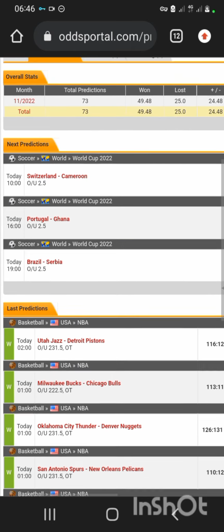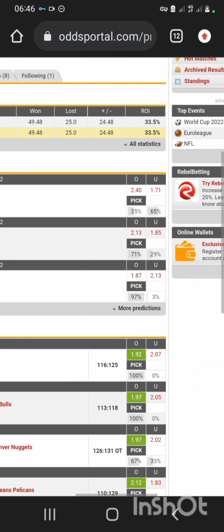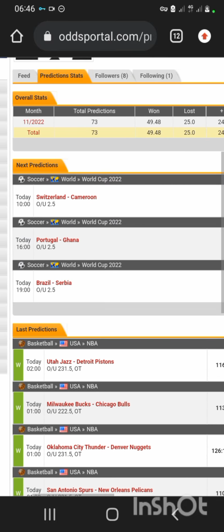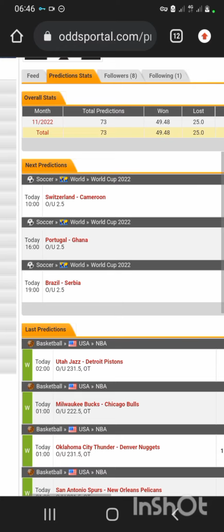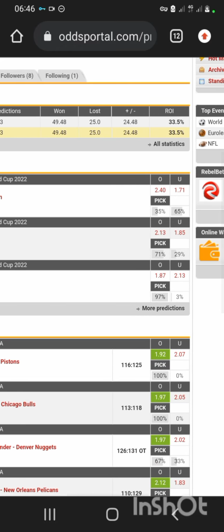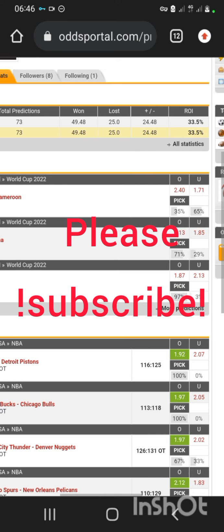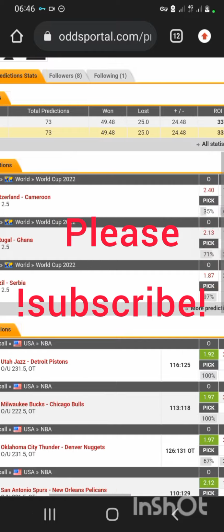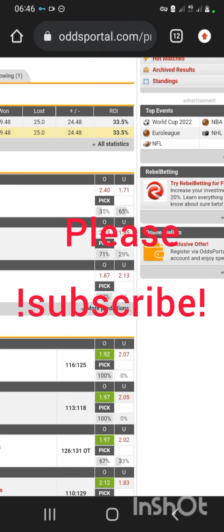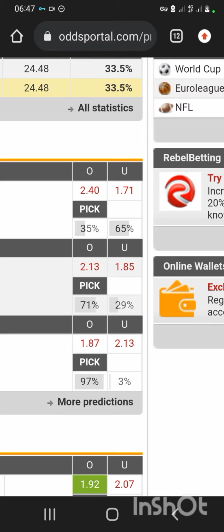So today they have made another prediction, and this is Cameroon, Switzerland. They've predicted it over 2.5. Portugal, Ghana, they've also said over 2.5. And one good thing is when you look at the percentage here, you will see, now look at this Switzerland, Cameroon. You understand? This under they have predicted, you can see that it is 35% accurate, and it is 65% possible